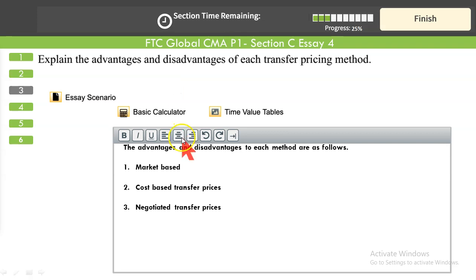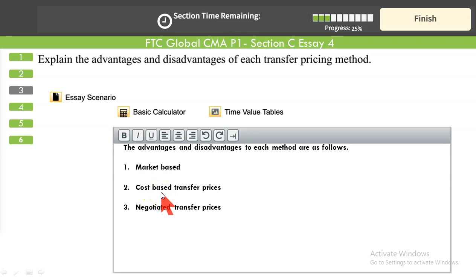So these are the three discussed. Market-based transfer pricing, as we know, is theoretically the best method for setting the transfer pricing. It evaluates the segment managers more objectively. The drawback is that it leaves little room for negotiations. It leaves little opportunity for discussion between the selling department and the buying department. Or in some cases, market price doesn't exist.